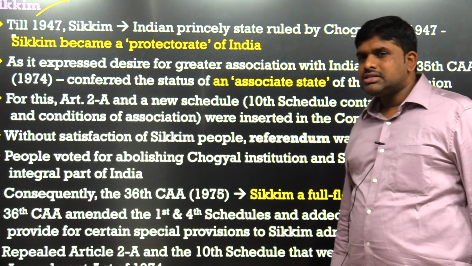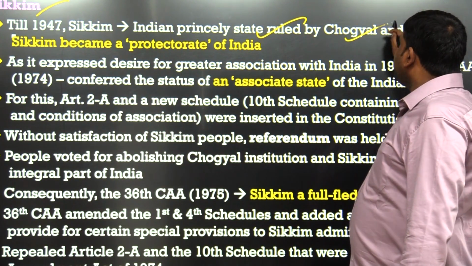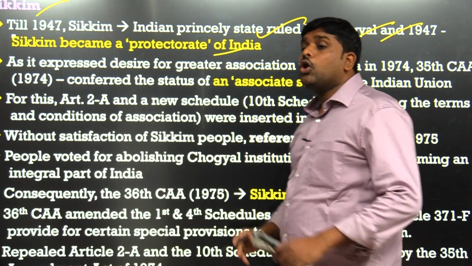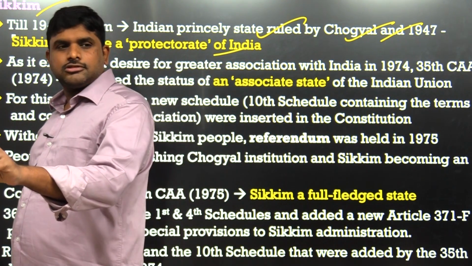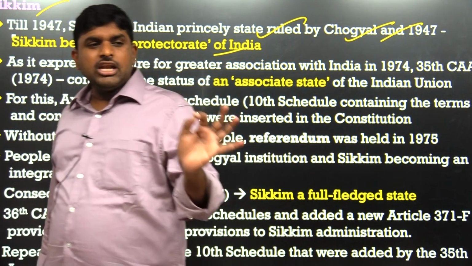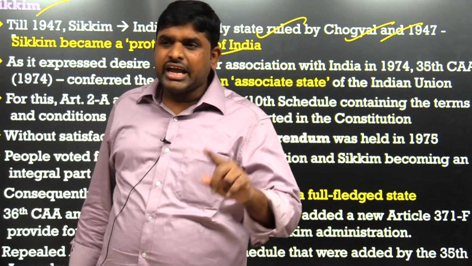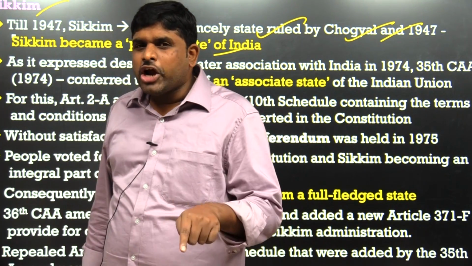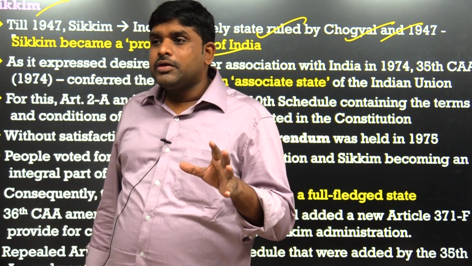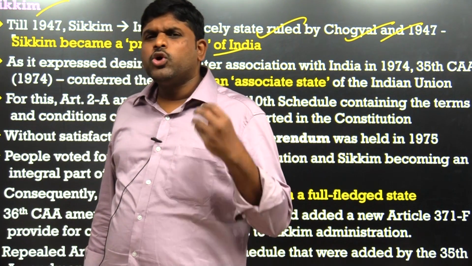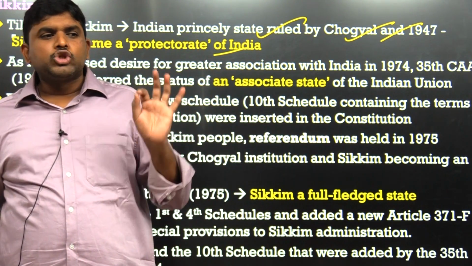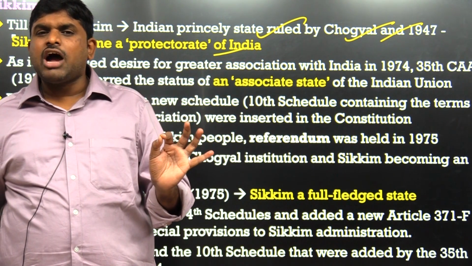Till 1947, Sikkim was an Indian princely state ruled by the Chogyal, and Sikkim became a protectorate state. What does that mean? Only law and order and defense, not land, not revenue. If someone attacks you, I will help you. If law and order problems come up, I will help. Only physical protection. Your land, your revenue, your profits are yours, but you have to pay me rent. So, protectorate state, 1947, after independence.